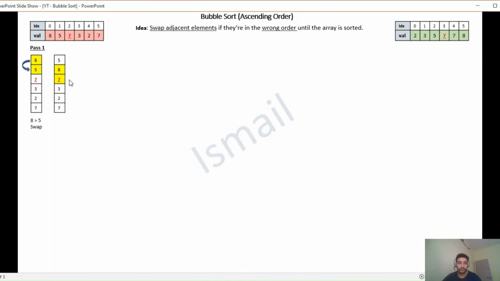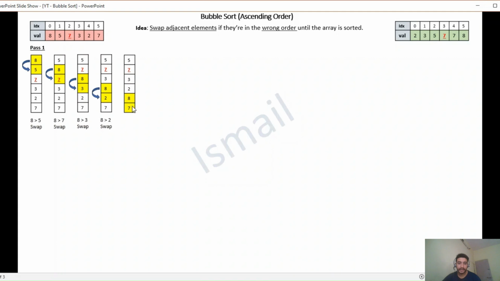The next two adjacent elements, 8 and 7. Since 8 is greater than 7, swap them. Then compare 8 and 3. Since 8 is greater than 3, swap them. Then compare 8 and 2. Since 8 is greater than 2, swap them. Then compare 8 and 7. Since 8 is greater than 7, swap them.